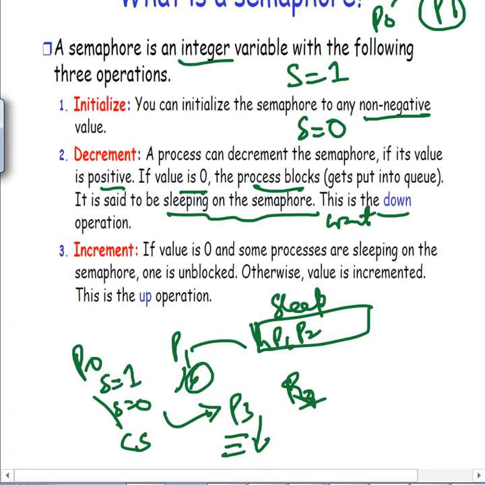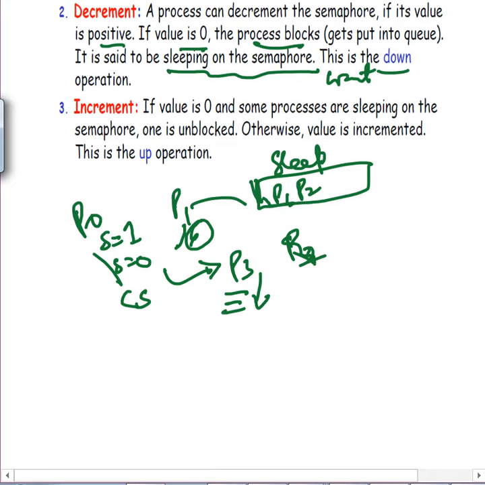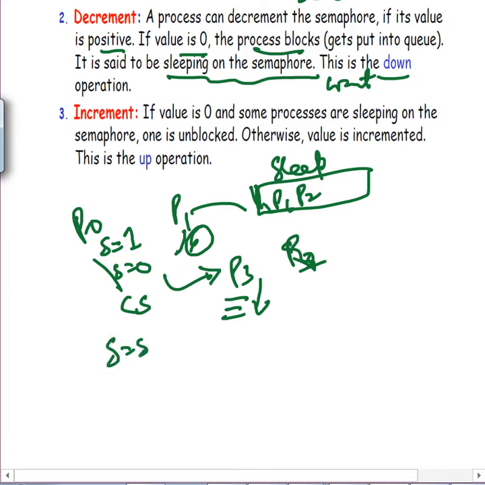Now, increment. When P0 is done, common sense says it has to increment S back to 1, because it's done with the critical section. It should set S equal to S plus 1, so that other processes that come in see S as S plus 1. It not only increments it, but it also has to wake up some process. Before incrementing, it wakes up some process, if there is some process sleeping. That process will then actually increment it. We'll see this in a short while.